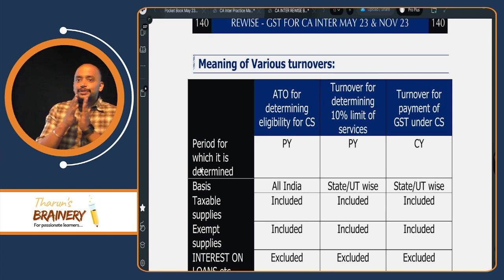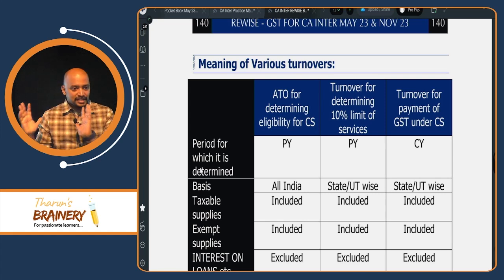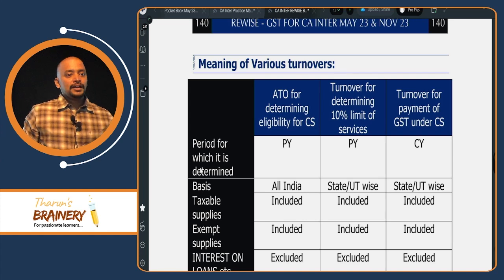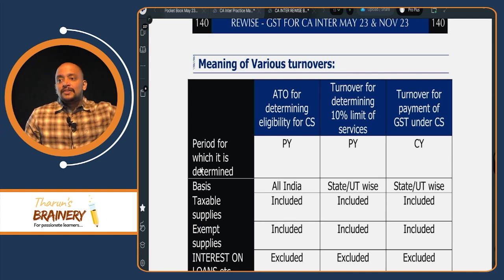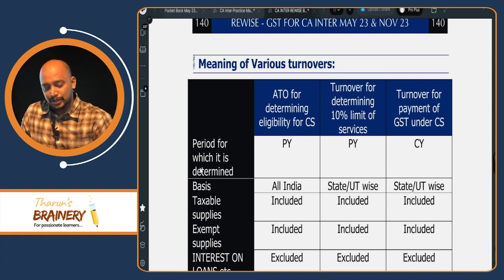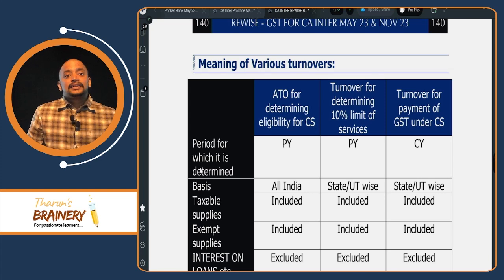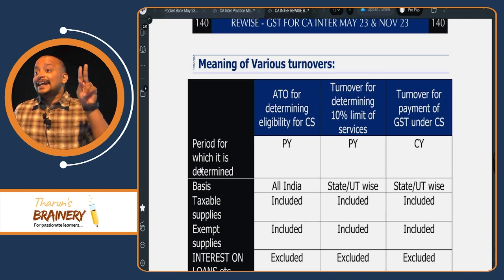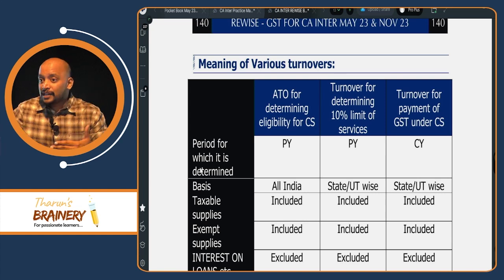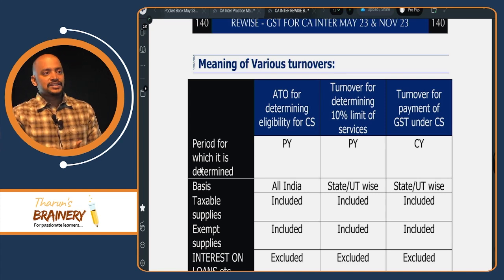Now we are trying to identify the differences between these 3. So what are the 3 turnovers that we have come across? Number 1, turnover for determining the eligibility to opt for composition scheme. What turnover is it? Aggregate turnover. Then the second one is turnover for computing the 10% limit. The third one is turnover for payment of GST under composition scheme.